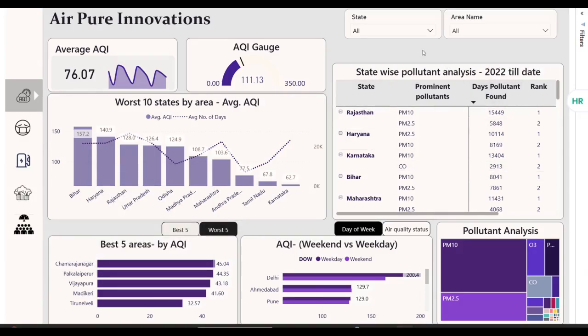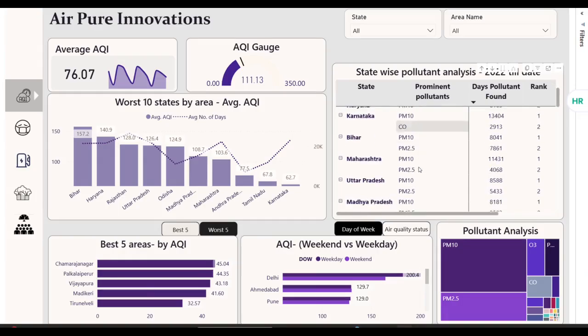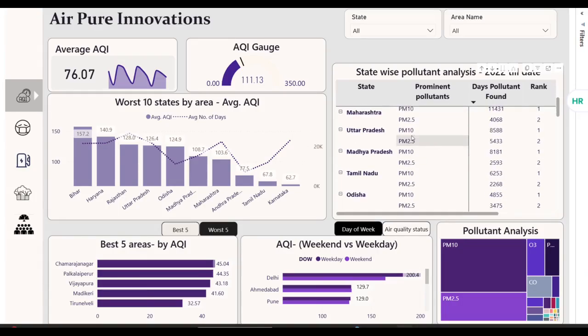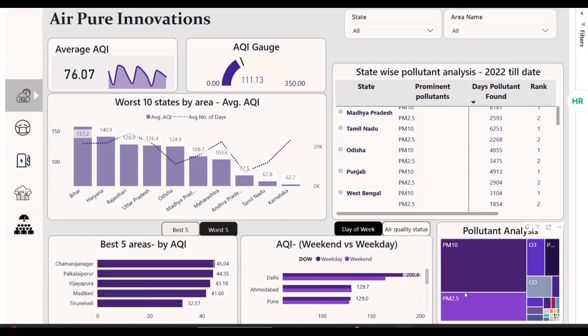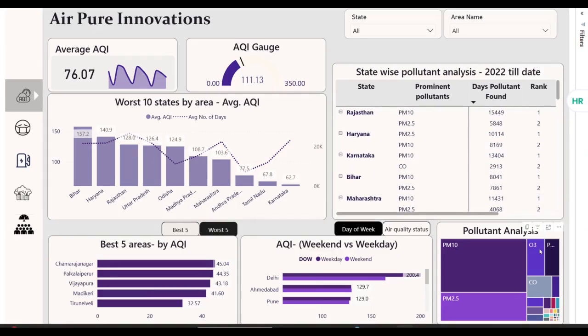Next, this visual would represent the state-wise pollutants which are found across the state. PM10 and PM2.5 are the top pollutants found across most of the states across India. This tree map would represent that PM10 and PM2.5 are the top pollutants found across India, which validates my claim mentioned over here, followed by ozone and carbon monoxide being the other top pollutants. This would represent the comparison of AQI on a weekday as well as a weekend.